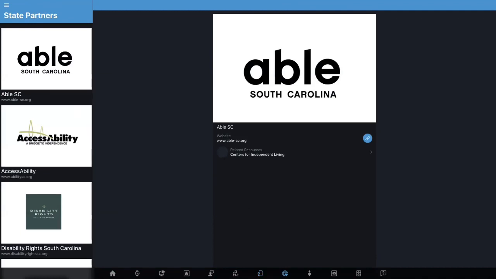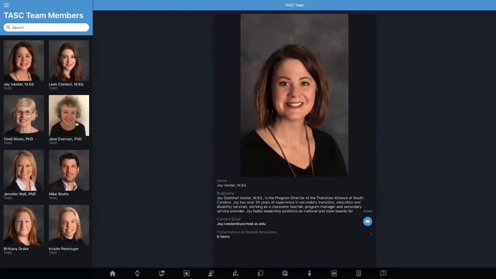Our next is the state partners. The TASC state partners are all of the South Carolina agencies and organizations that serve on our statewide advisory team. They are all state-based, nonprofit agencies and organizations that are transition stakeholders and meet monthly to oversee the work that TASC does across the state. Speaking of TASC, we also have listed our TASC team members here.